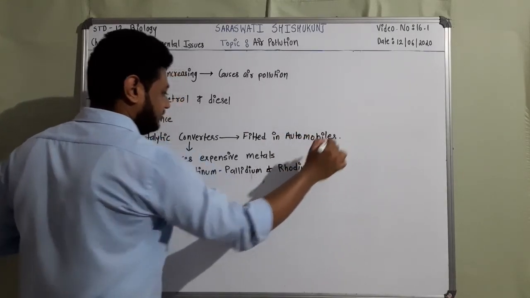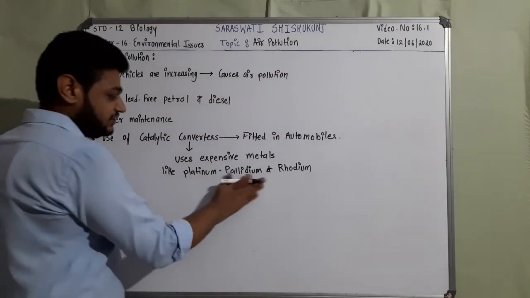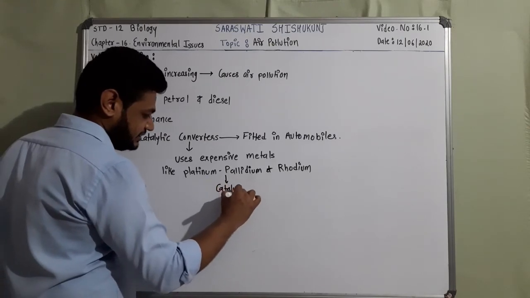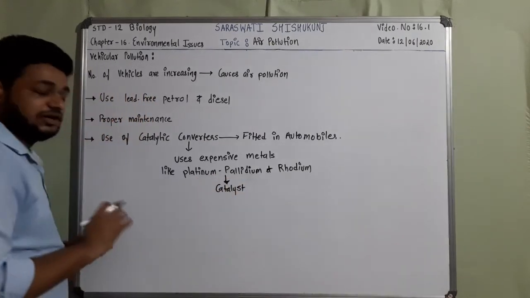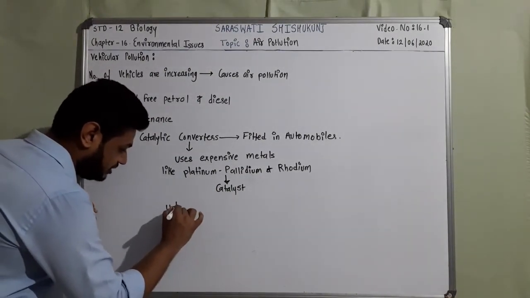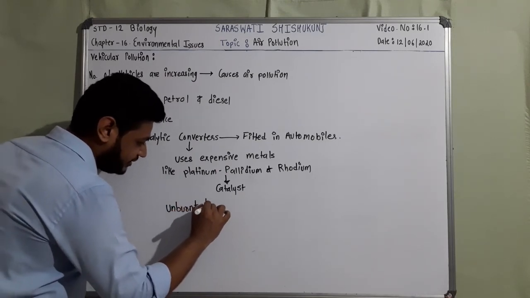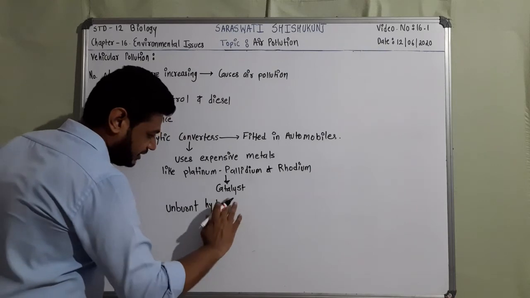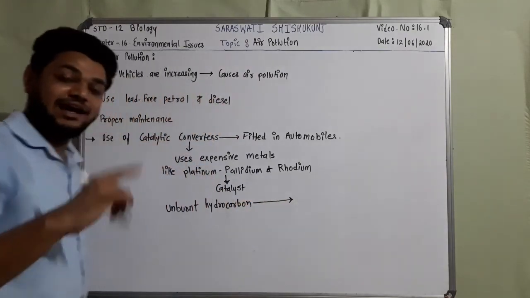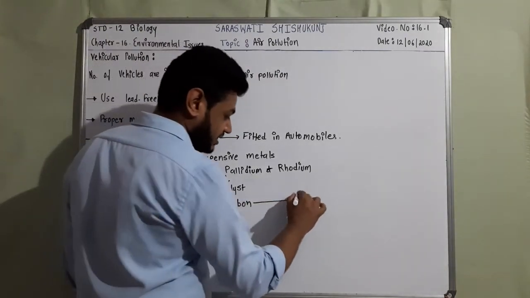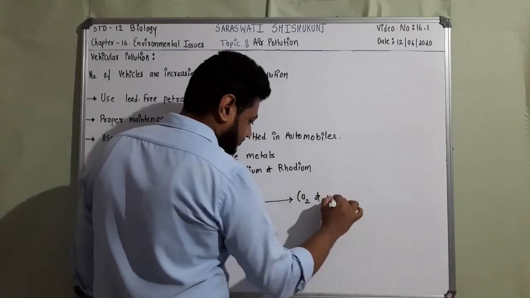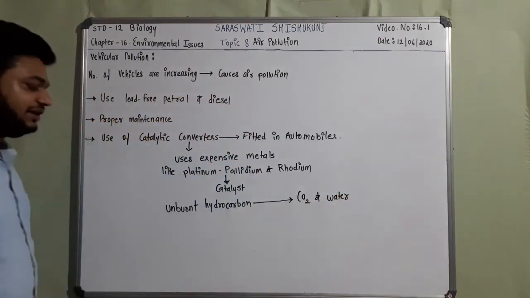Now when they are fitted in automobiles, what is the functioning of these catalytic converters? They act as catalysts. How? When there is burning of fuel, some unburned hydrocarbons are left. Remember, unburned hydrocarbons are converted into carbon dioxide and water.